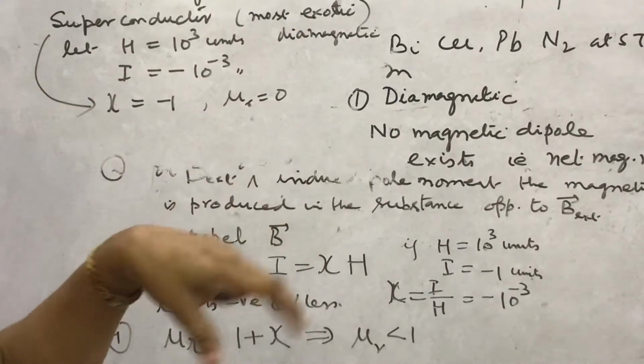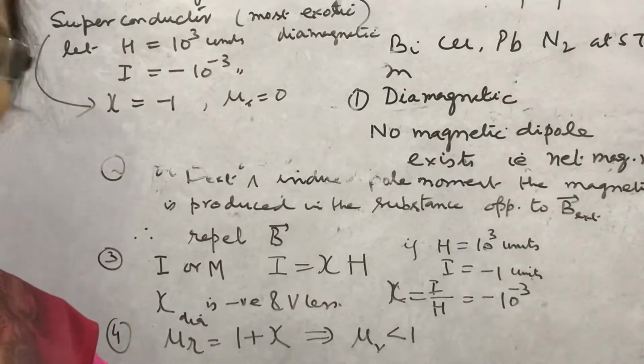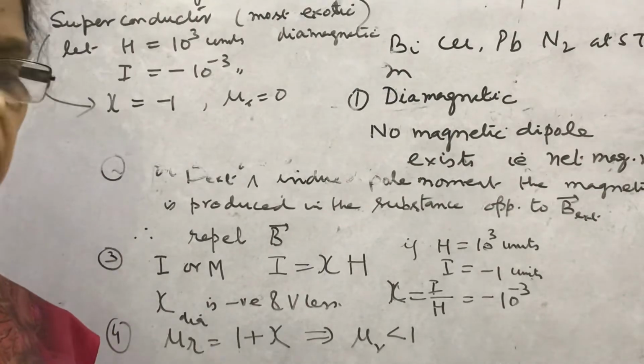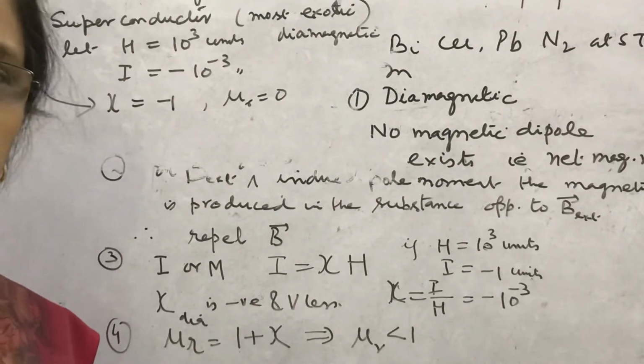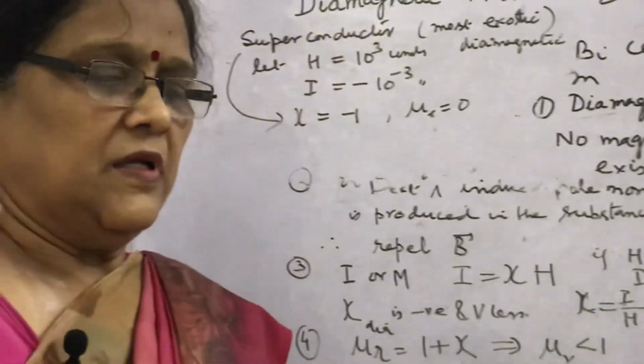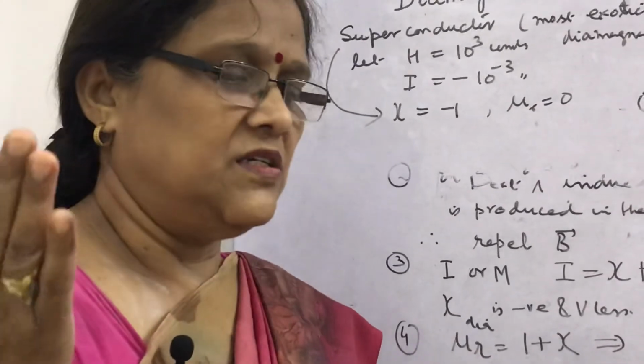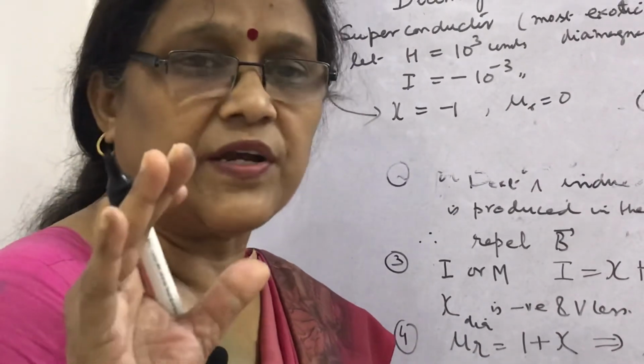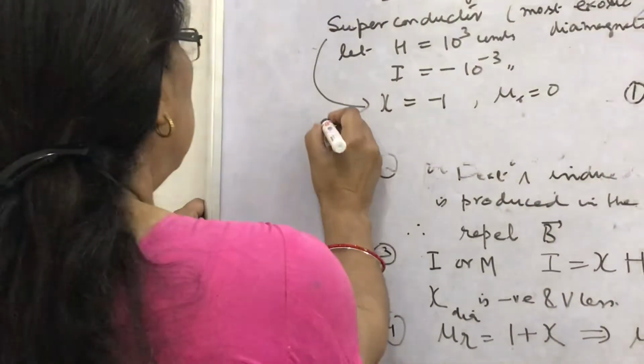A superconductor repels a magnet and is repelled by a magnet. The phenomenon of perfect diamagnetism in superconductors is called Meissner effect, as per the name of scientist.